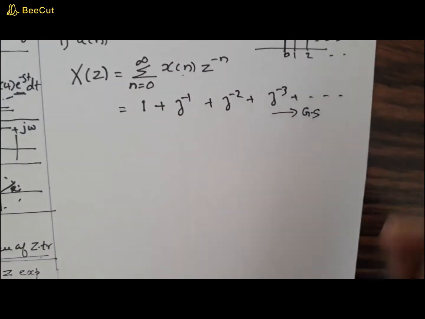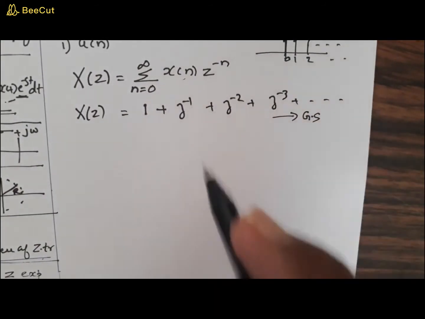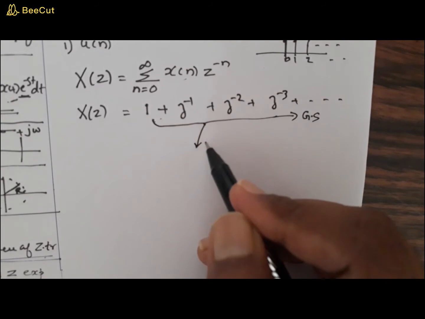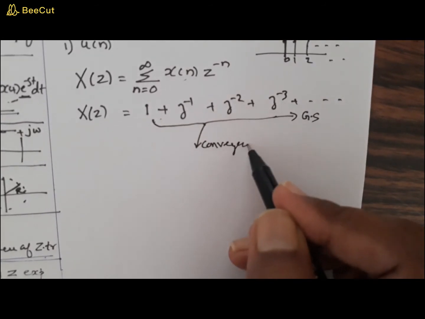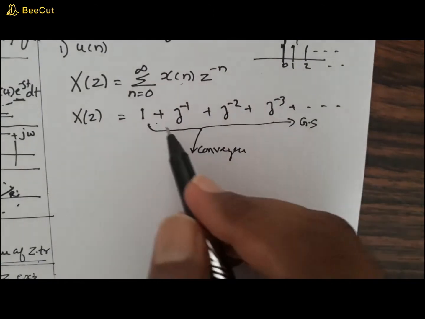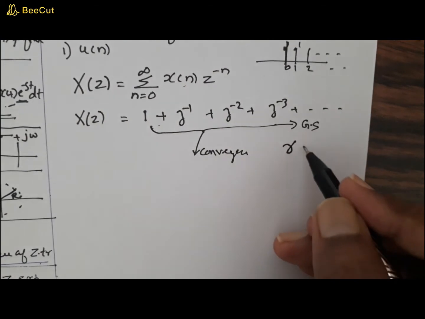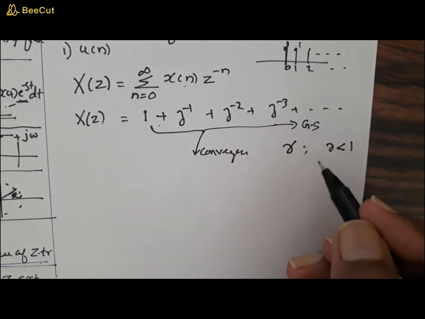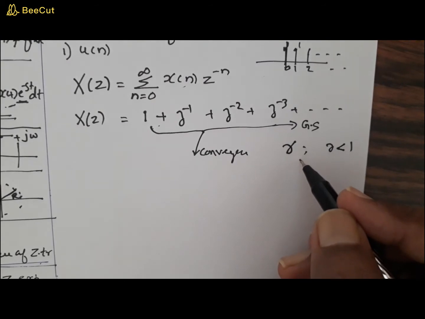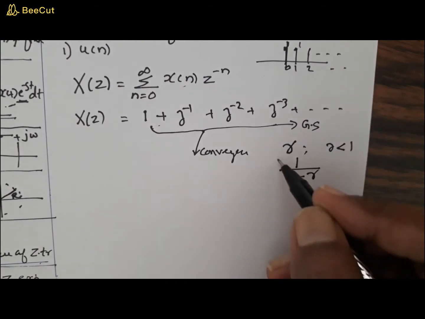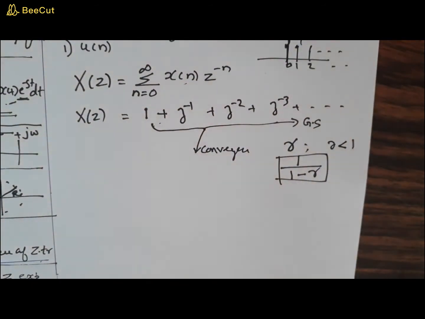Now this geometric series is going to infinity. So the question is, this x of z does not have any meaning because it goes on to infinity. If this series wants to have any meaning, it has to converge. We know from our mathematical knowledge that if you have a geometric series with a common ratio r, and if r is less than 1, this geometric series will converge to a sum of 1 by 1 minus r. This is something we have already studied in our lower classes.